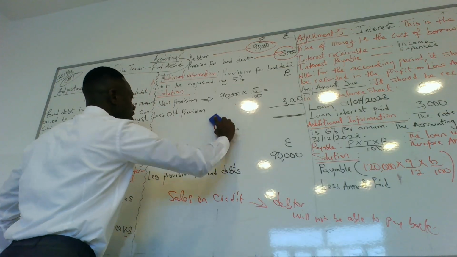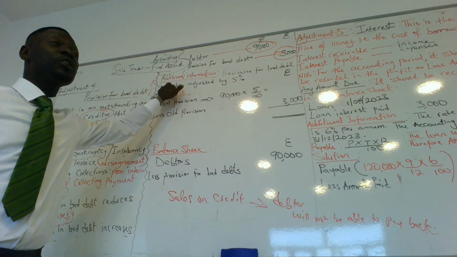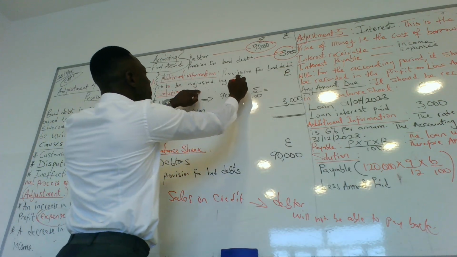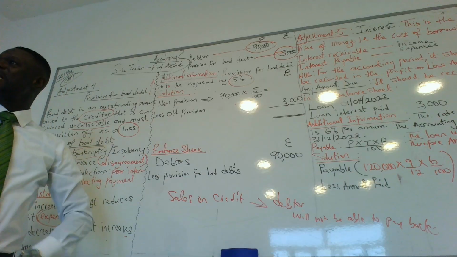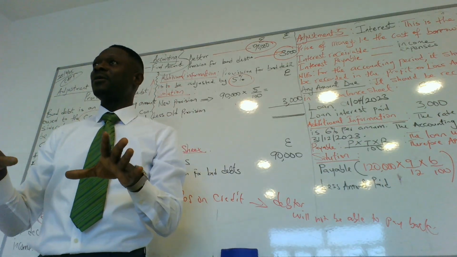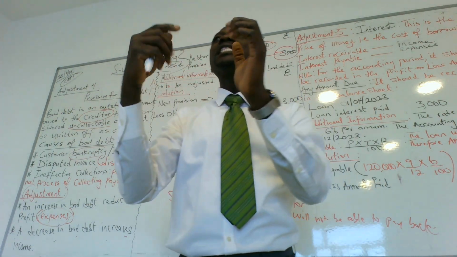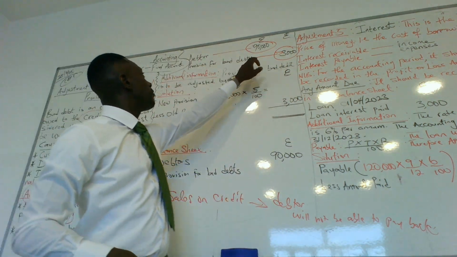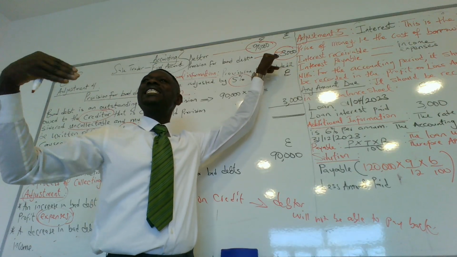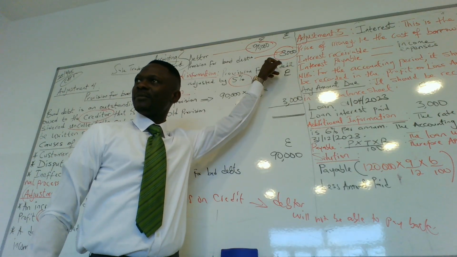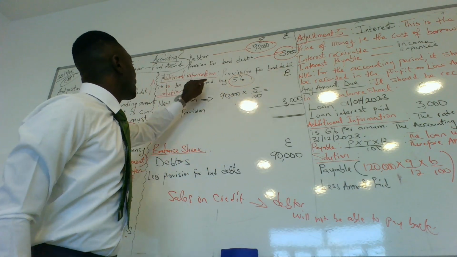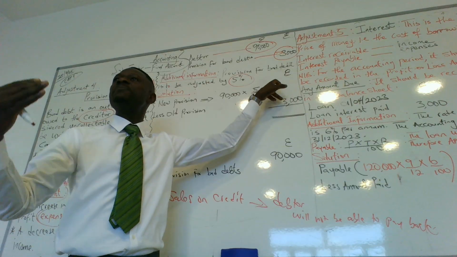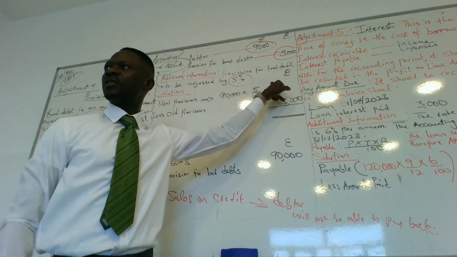So that is about this. Now, the additional information we have, we said provision for bad debt is to be adjusted by 5%. So we are making adjustment now. The additional information is that the business is making provision for bad debt for 5%. Already, the business had a provision for bad debt of 3,000. Now, the business is adding 5% to it. Do you get the information there? Provision for bad debt is to be adjusted by 5%. That means the business is adding up 5% on provision for bad debt.